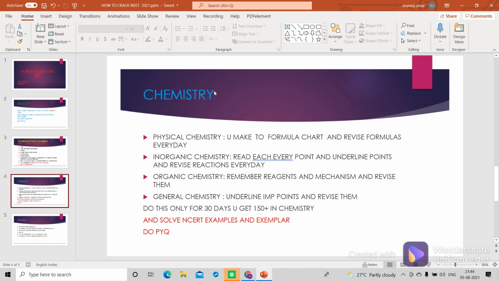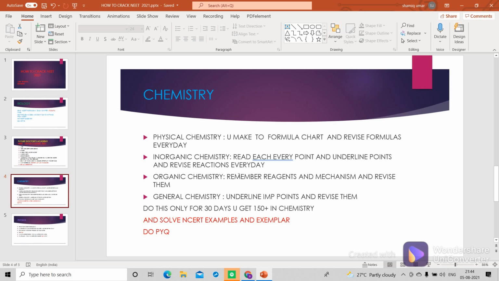Okay, what strategy do we have to follow in chemistry? Here in physical chemistry, you will make a formula chart and revise formulas every day. And in inorganic chemistry, you will read each and every point, underline the points and revise, and you will be revising the reactions every day.